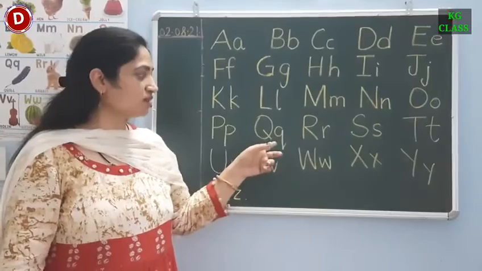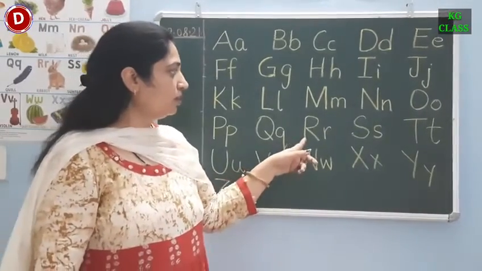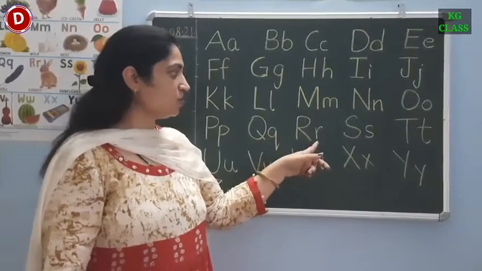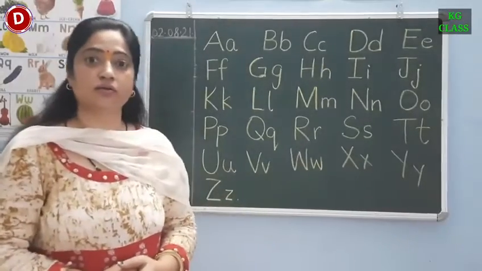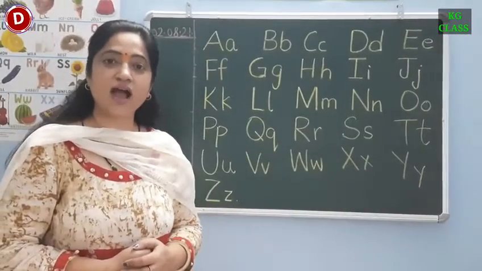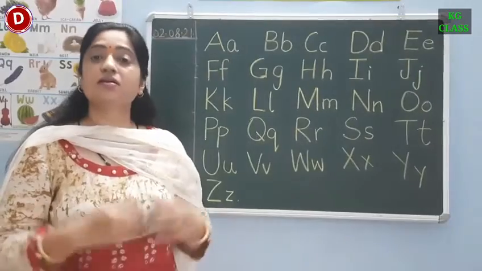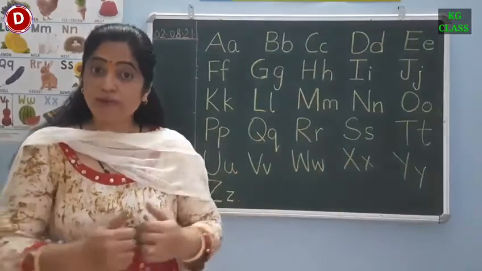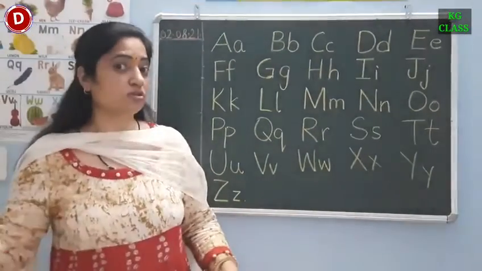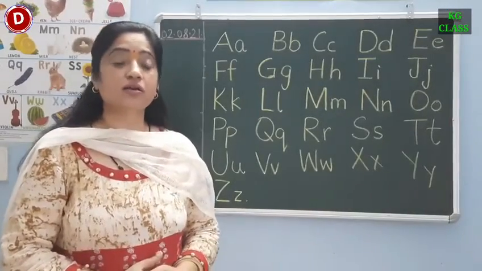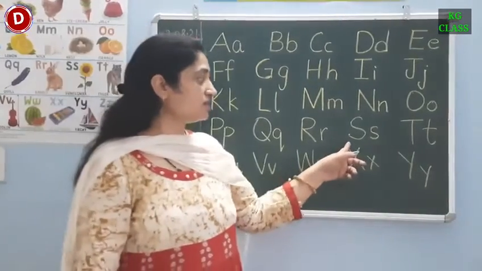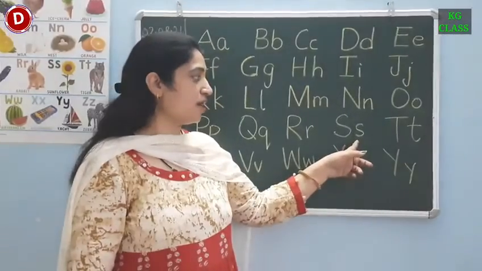So Q says Qu. Children, this is capital R and this is small r. R says R. So children, R says R. See my puppy rip the rag when he pulls so hard. R says R.